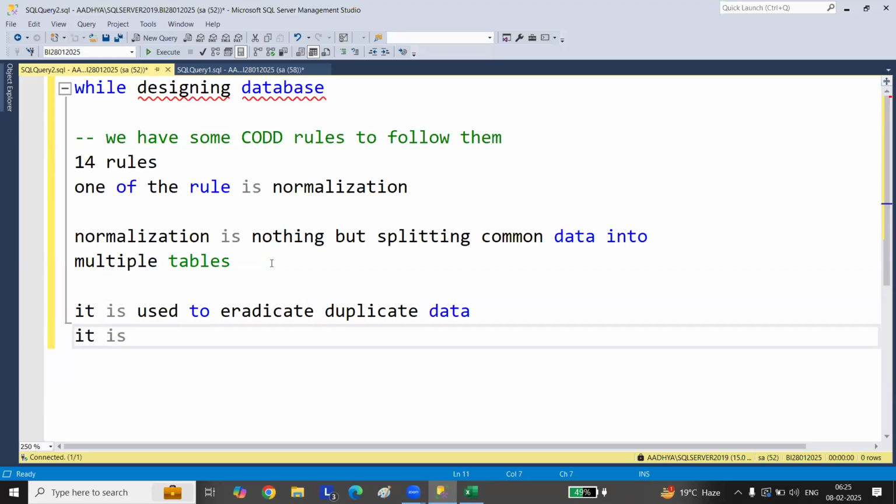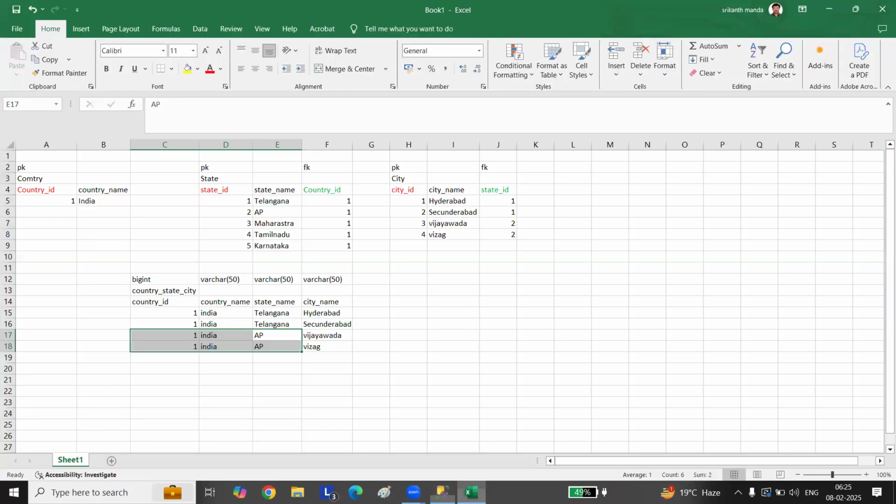Then it is used to avoid the redundant data. Okay. So now I've shown you the example. I've only done two states, two city names of a particular state.